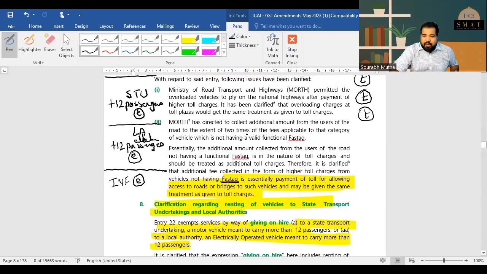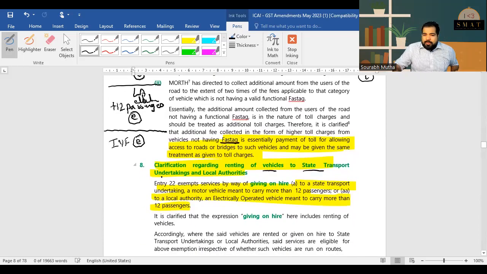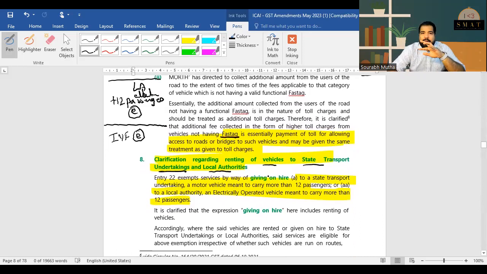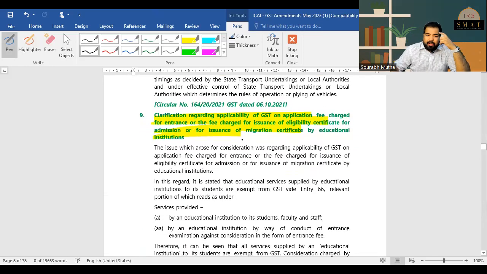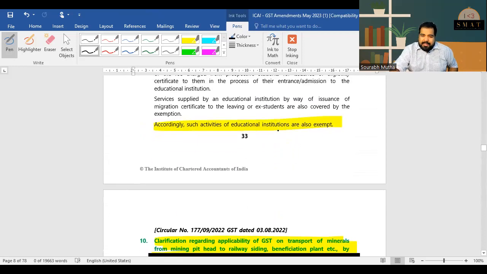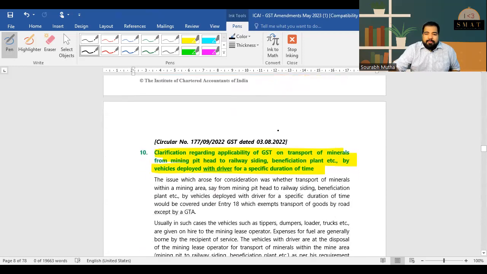Let's read these. Renting of vehicles to state transport undertakings and local authorities. Remember, both should be more than 12 passengers, and for local authorities, it should be electric vehicles, then it should be exempt. GST on migration certificate, etc., is all exempt. This is something that is exempt. Remember the exempt ones, the others are all taxable. GST on transport of minerals, of course, that is taxable.